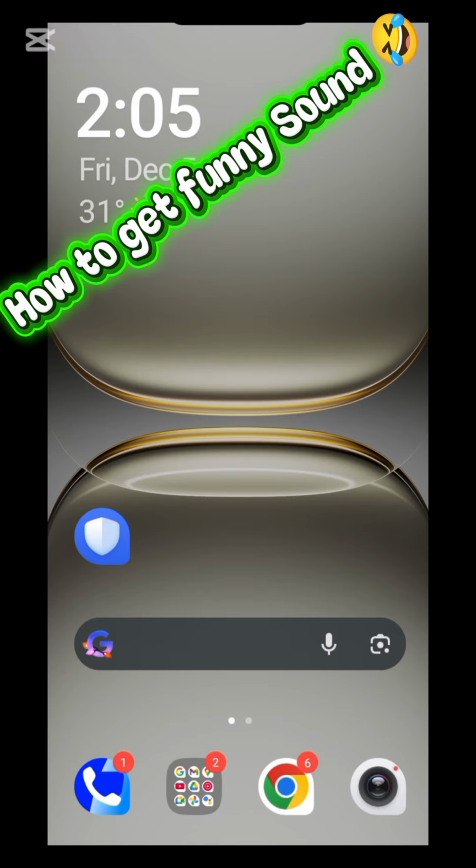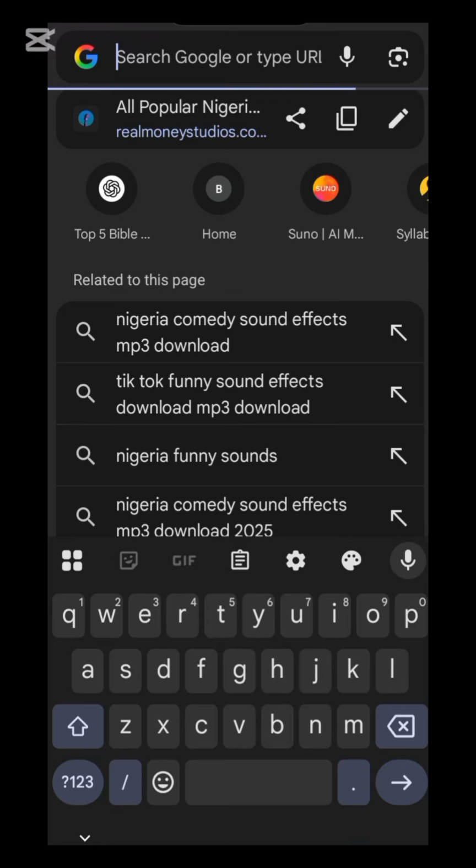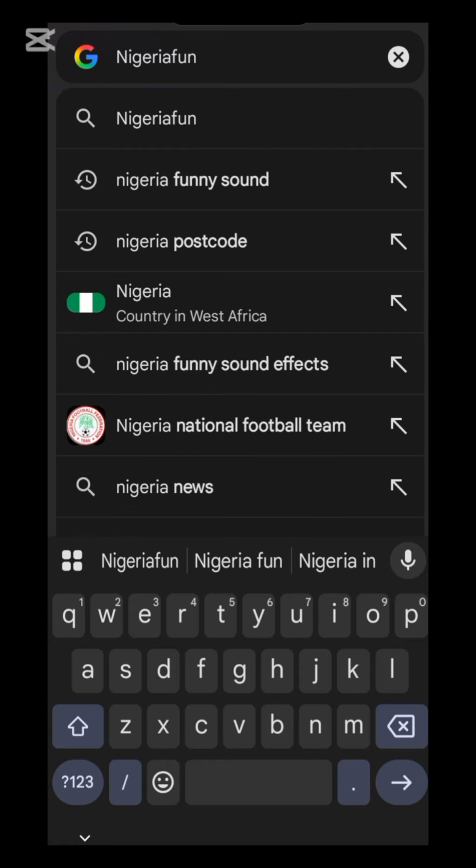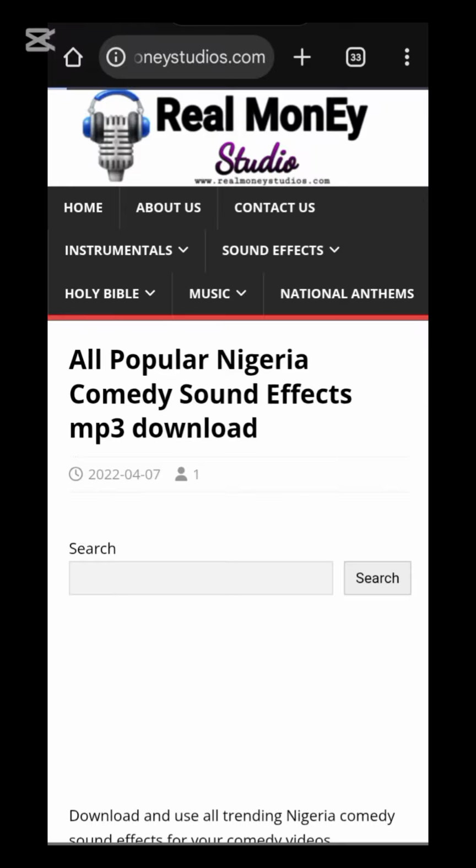So you go to your cookbook room. When you go to your cookbook room and you wait, it loads, you open. It will open like this. Then you type here funny sound, Nigeria, funny sound. See, this is how it is.